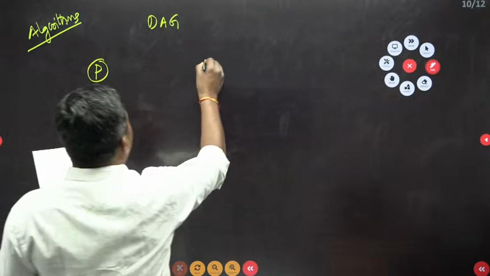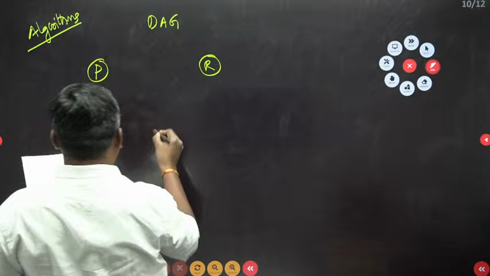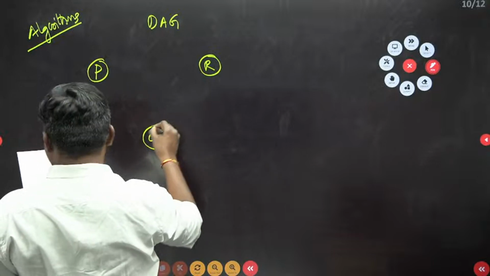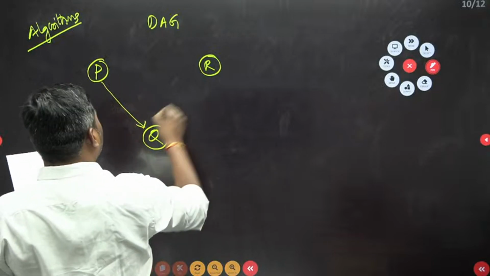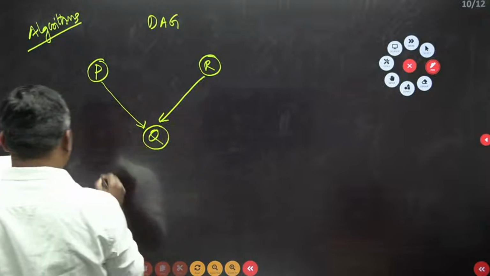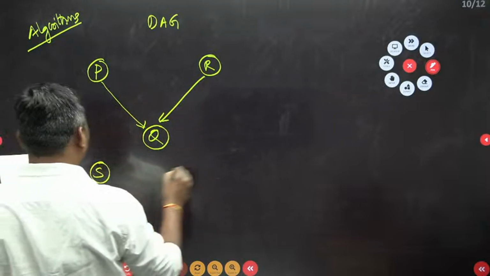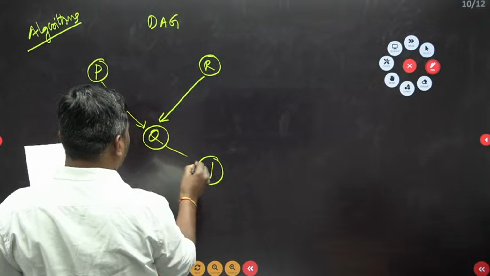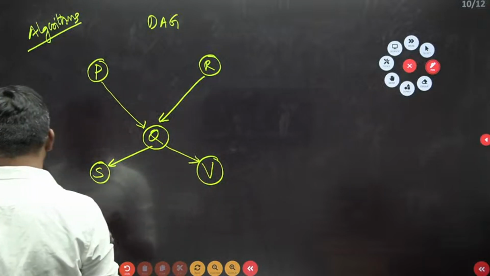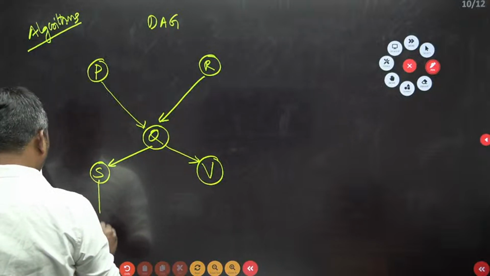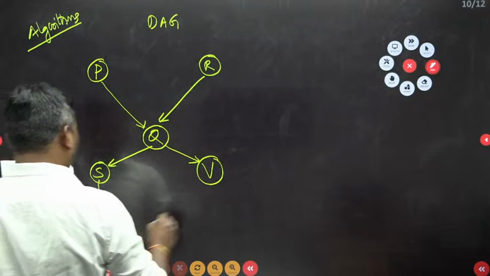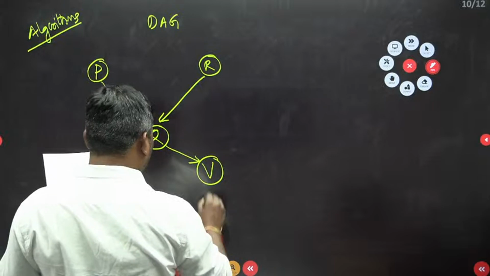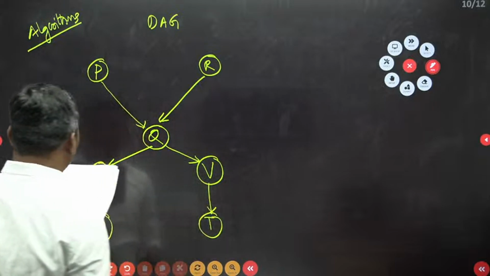Vertex P, vertex R, vertex Q. This is a directed graph given. This is V, this is S, U, and this is T. This is the given graph.